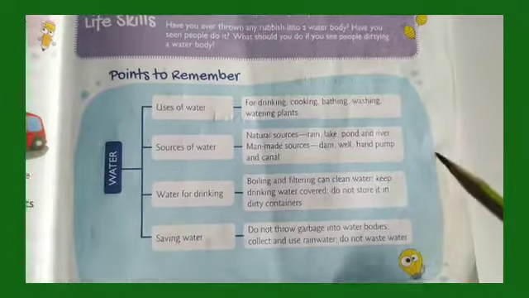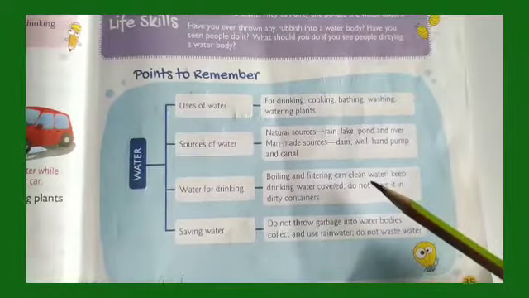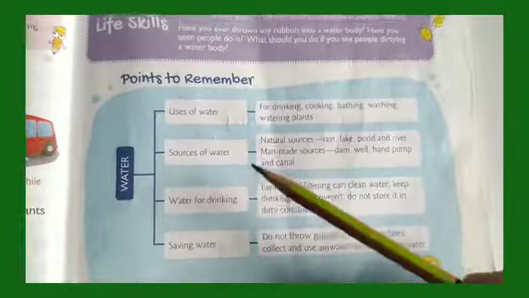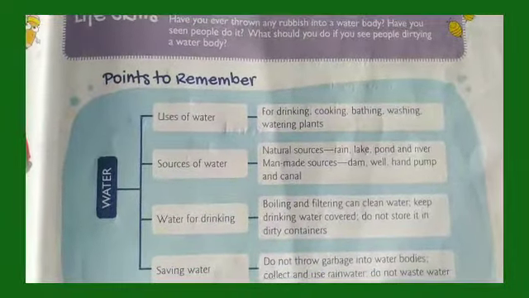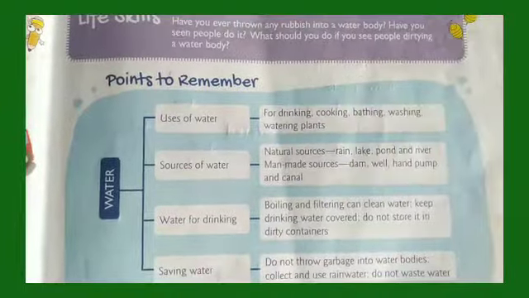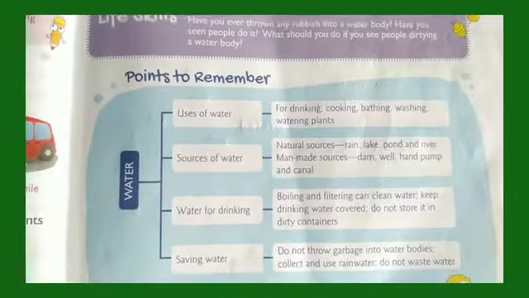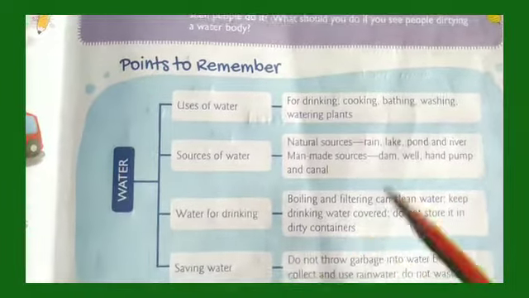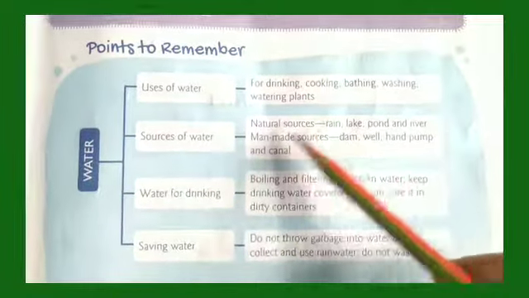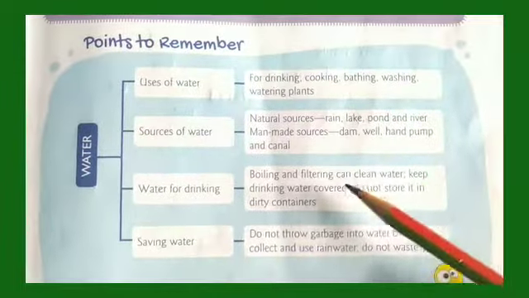So children, we have completed the chapter Water Around Us. So first, look at the points to remember. Kindly go through this also, which is very important. It summarizes the complete chapter.